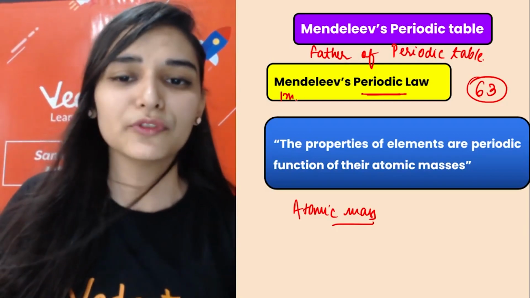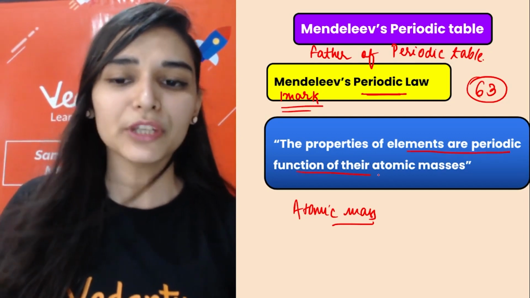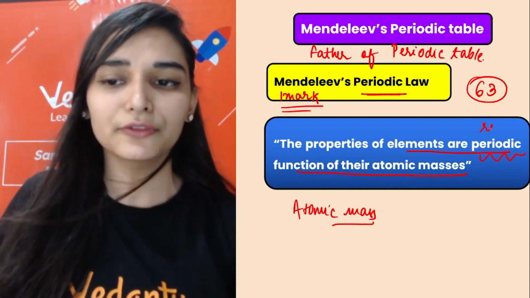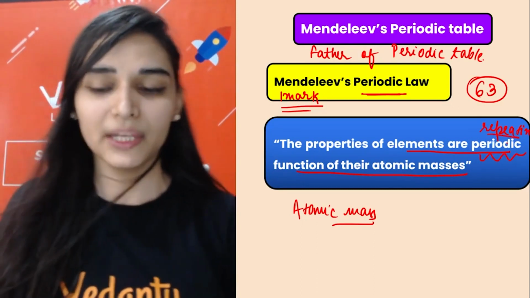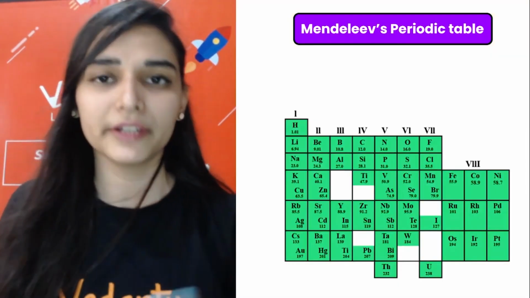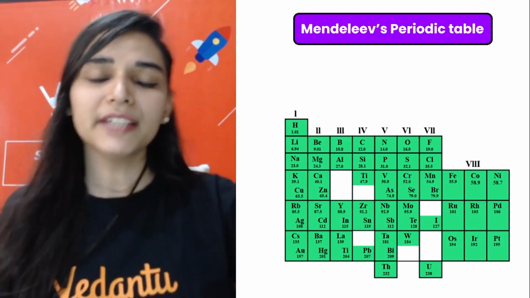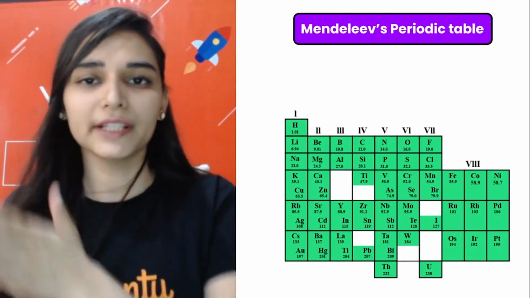Sometimes it comes for 1 mark in the exam, so remember it. The properties of elements are a periodic function of their atomic masses. Again, a periodic function is a function that is repeating itself. So we are talking about the properties of elements. For example, your birthday is a periodic function. If your birthday comes on 10th January, then it comes on 10th January every year. Repeating in nature, that is a periodic thing, right?